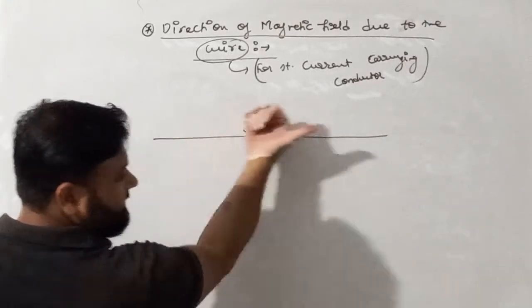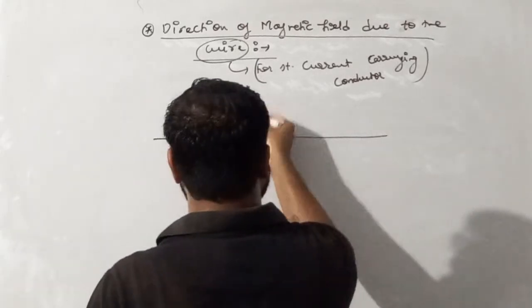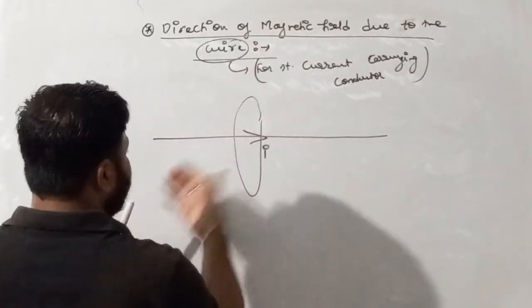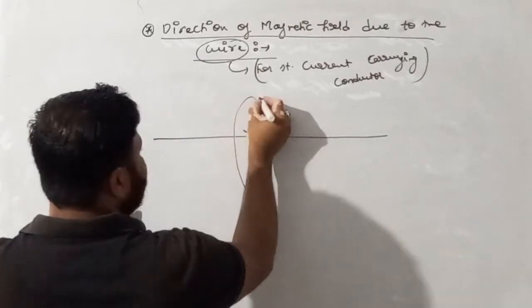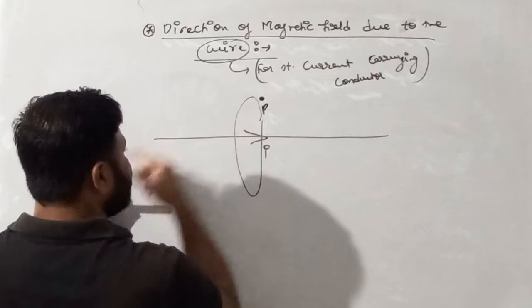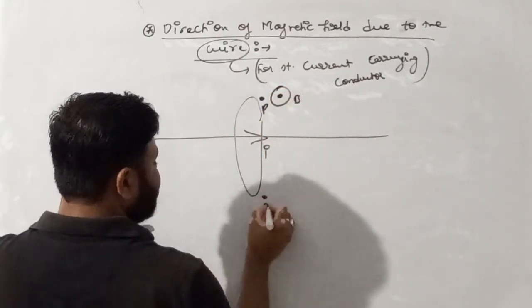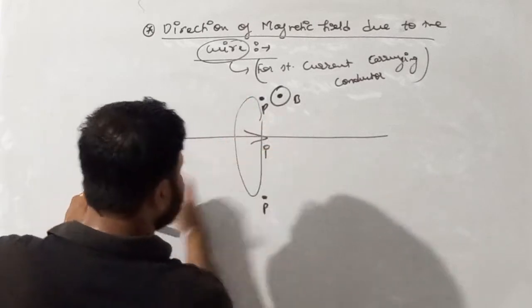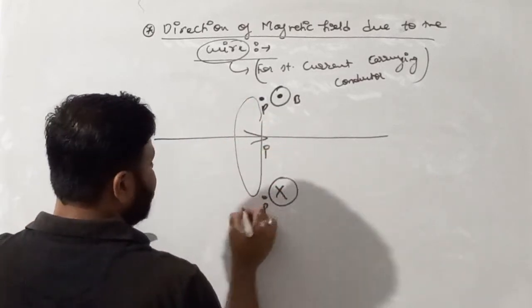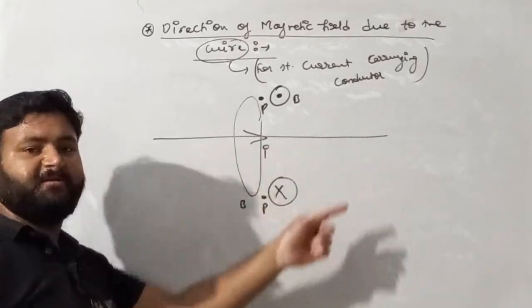Place the thumb in the direction of current and curl your fingers. Curling can be like this. So see, my dear student, if point P is here, then the finger comes outside, so we present it by a dot, and if point P is here, then the finger is going inside, so here we can mark a cross. This is the direction of the magnetic field.